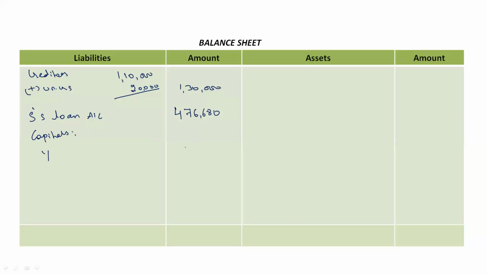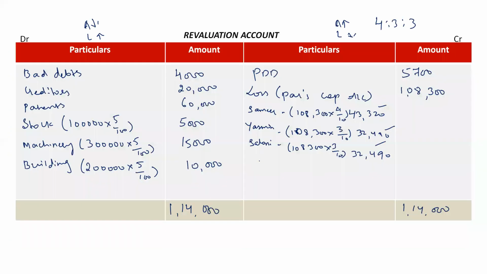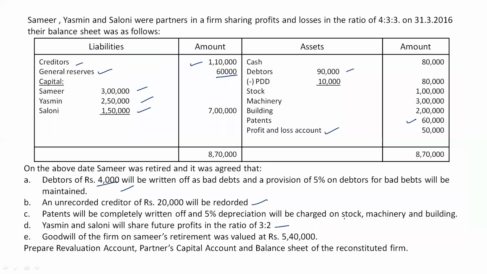For Yasmin, 58,510 rupees, and for Saloni, 66,510 rupees. Okay, so everything on the liability side is recorded now. Now let's have a look at the asset side. On the asset side, first we have cash. There is no change in the value of cash, so 80,000 as it is.